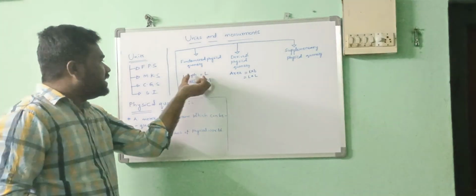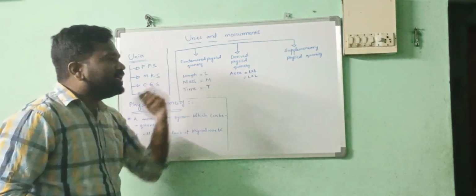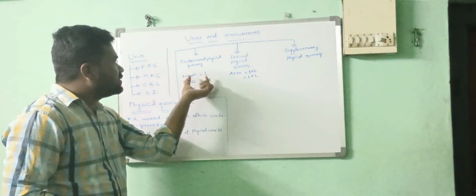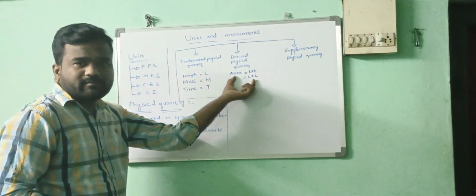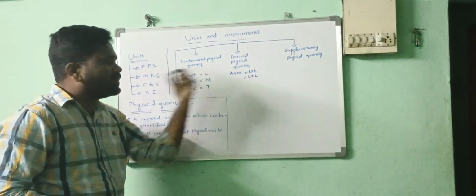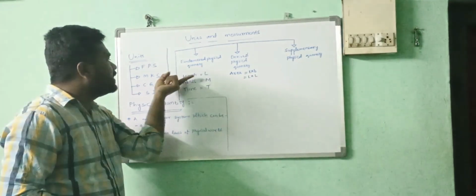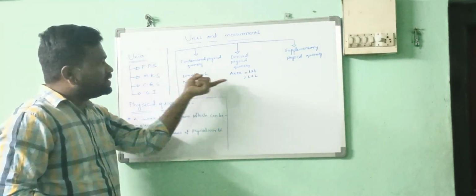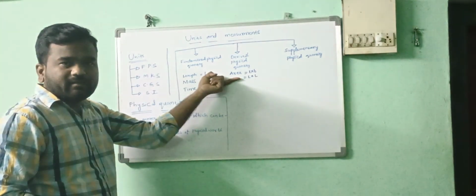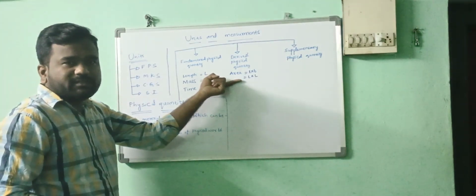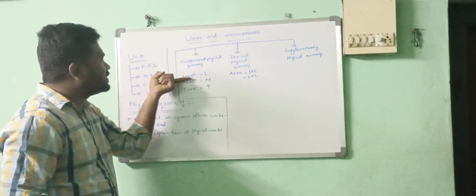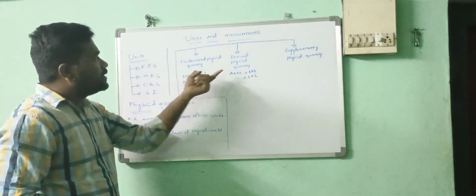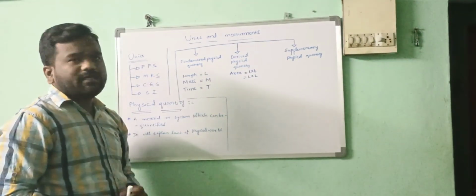Means this length will help to measure the area. Understand? From this term only we are getting this formula. Means this is depending on this term. So this is not independent. This is dependent. So this is the derived physical quantity.